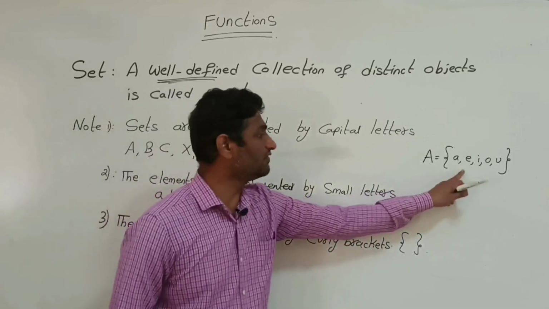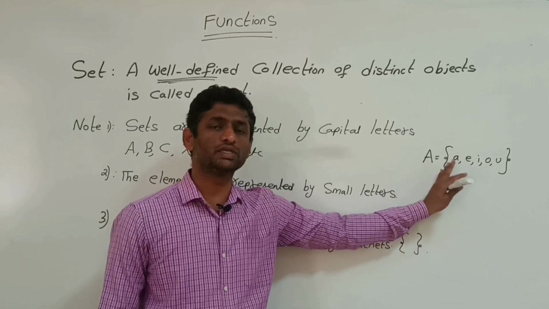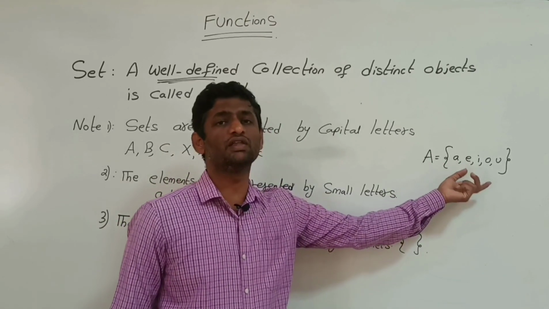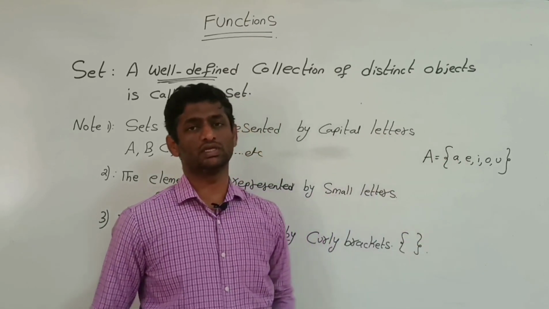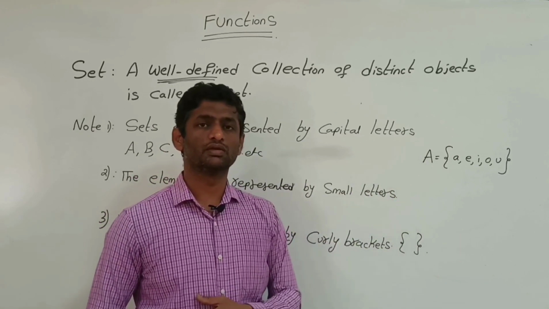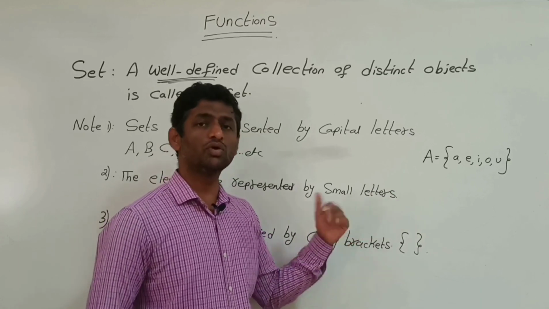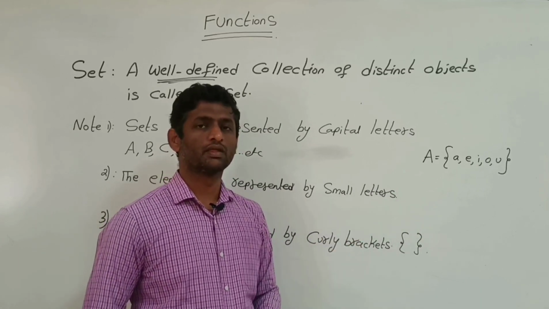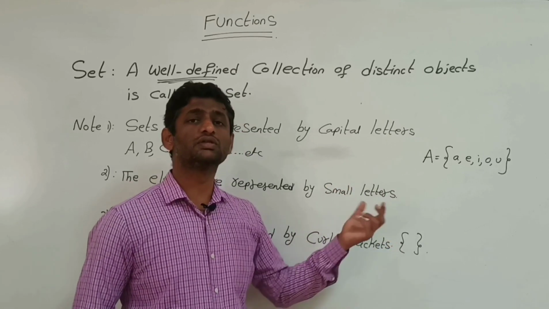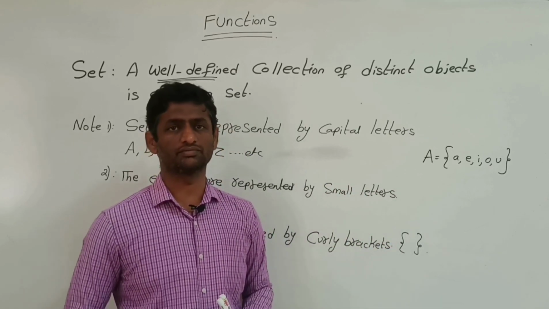It is a well-defined collection of distinct objects. And what is this collection? It's the vowels in English alphabets. This is unique. And one more example, the set of natural numbers less than 10.